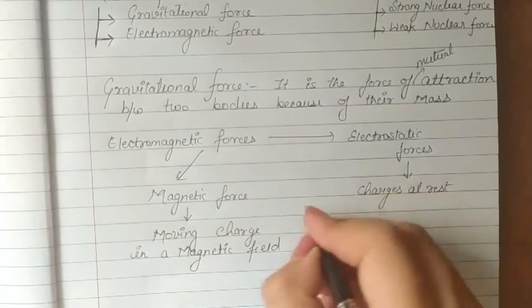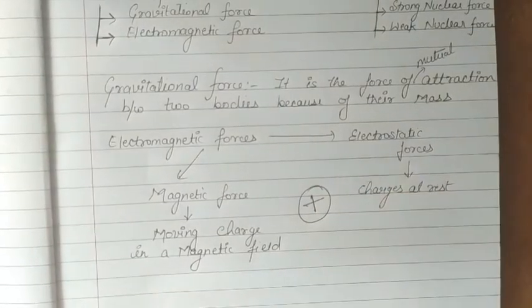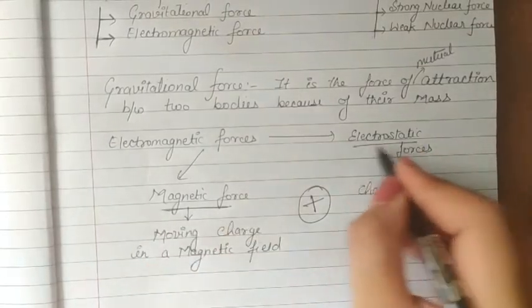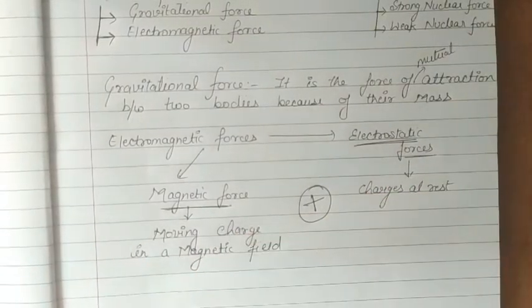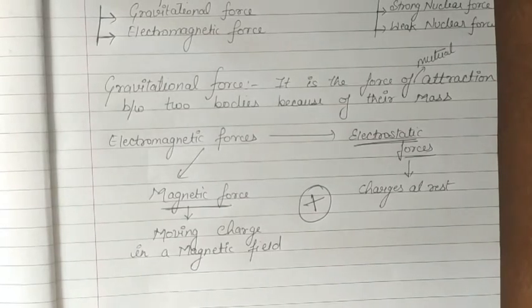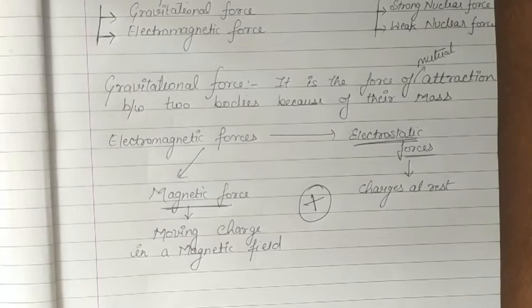And these two combinedly form electromagnetic force. So electrostatic forces and magnetic forces acting on the charges are actually the two phases of electromagnetic forces. So these are the two forces that are present at macroscopic level.